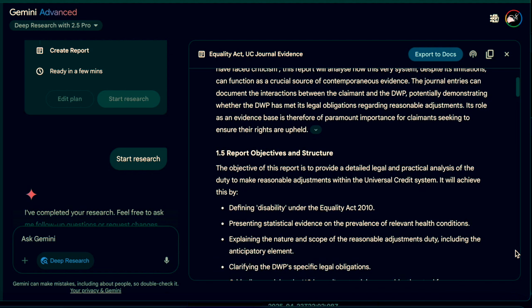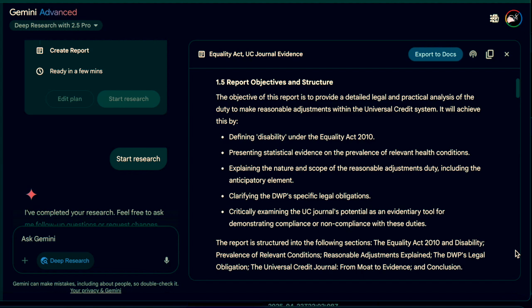1.5 Report objectives and structure. The report aims to: 1. Define disability under the Act, 2. Present prevalence data, 3. Explain the reasonable adjustments duty, 4. Clarify DWP obligations, and 5. Assess the UC Journal's evidentiary role, following 6 main sections culminating in a conclusion.